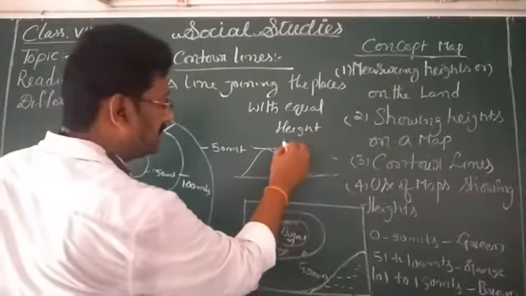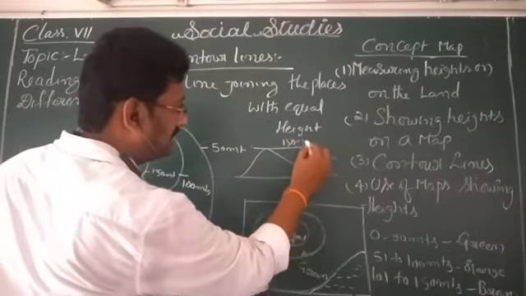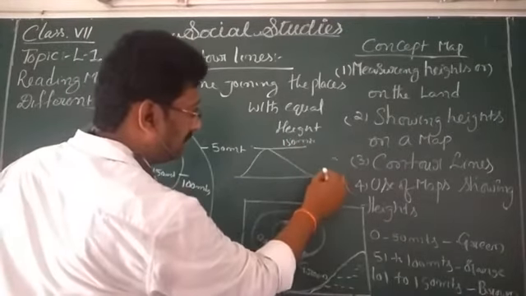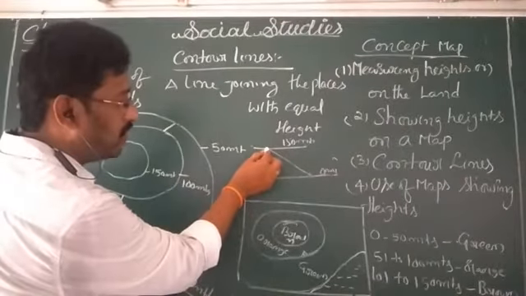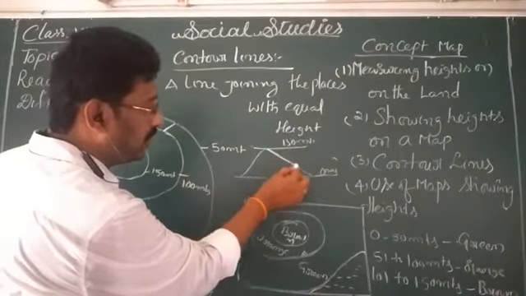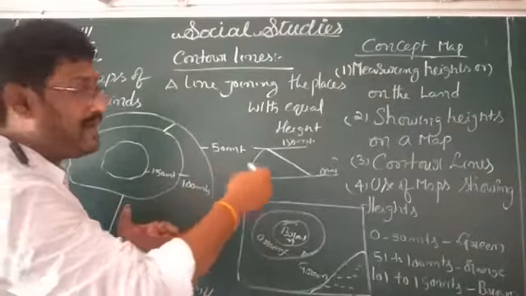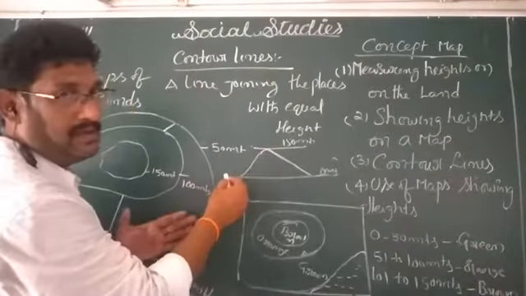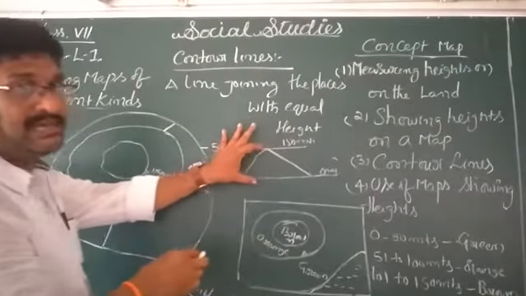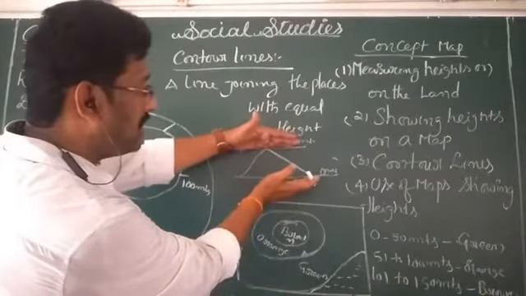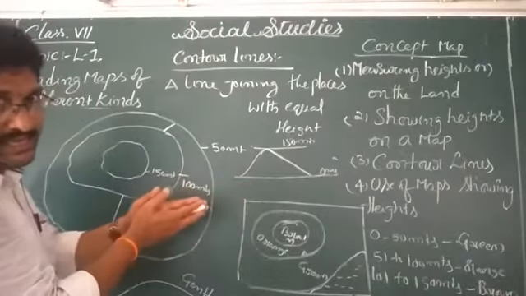This is the 150 meters, and this is the 0 meters here. Now what we can understand here is that the slope is very steep. So in this particular land area we can notice that the contour lines are very close to each other.